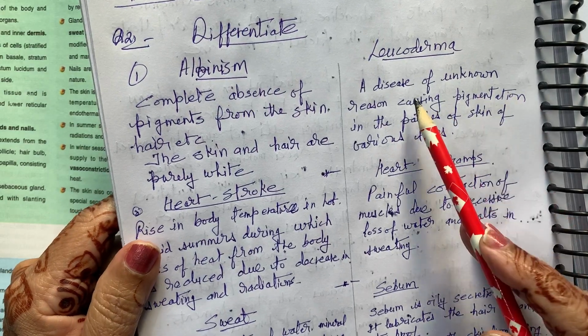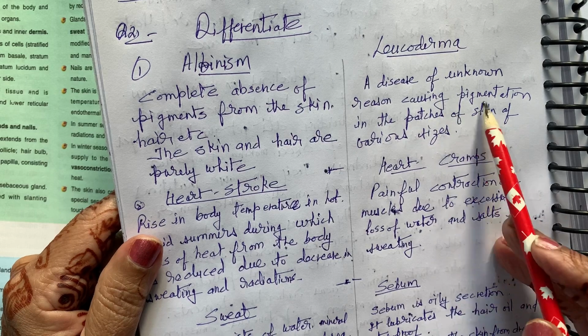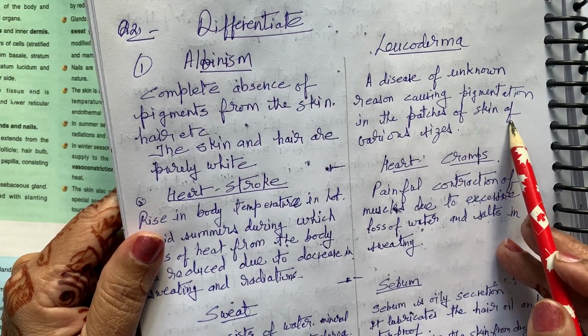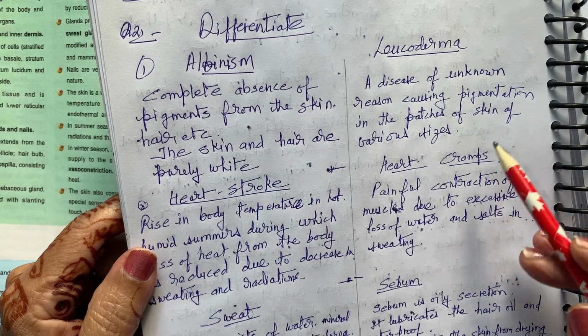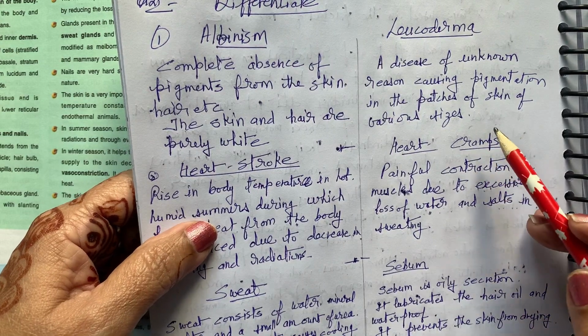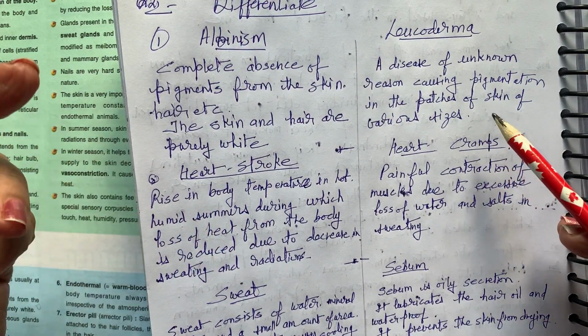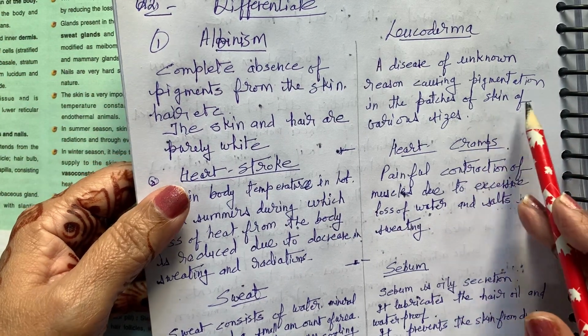Leukoderma is of unknown cause. Though the reason is unknown, it causes loss of pigmentation in the form of patches of skin of various sizes. You have seen the patches formed in the skin, but it does not have any other effect, neither is it a contagious or communicable disease that can spread, but these patches appear.